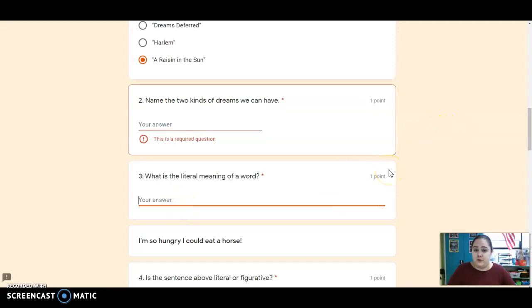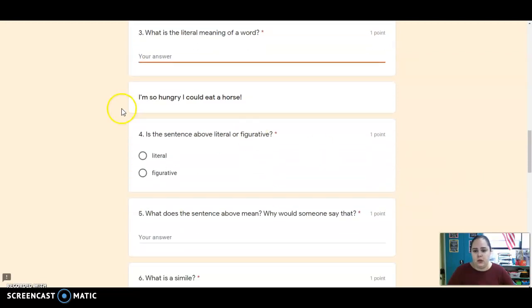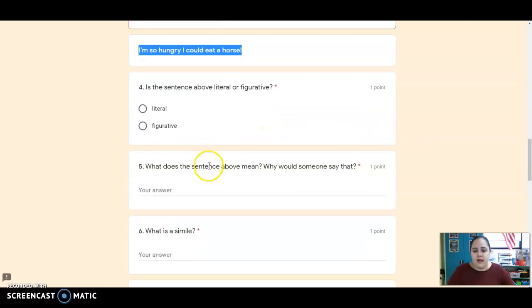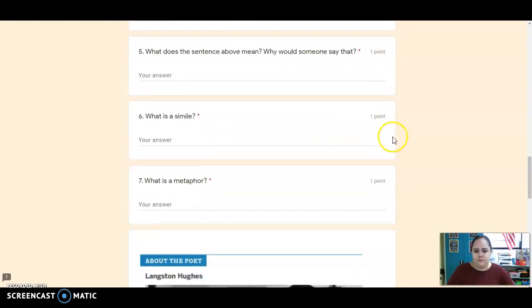And number 3, I just went over this. What is the literal meaning of a word? Go back and listen to that vocabulary. Okay, so this one asks, is this sentence literal or figurative? I'm so hungry I could eat a horse. Number 5 asks, what does that mean? And why would you say that to someone? So this same quote here, what does that mean? And why would someone say that?